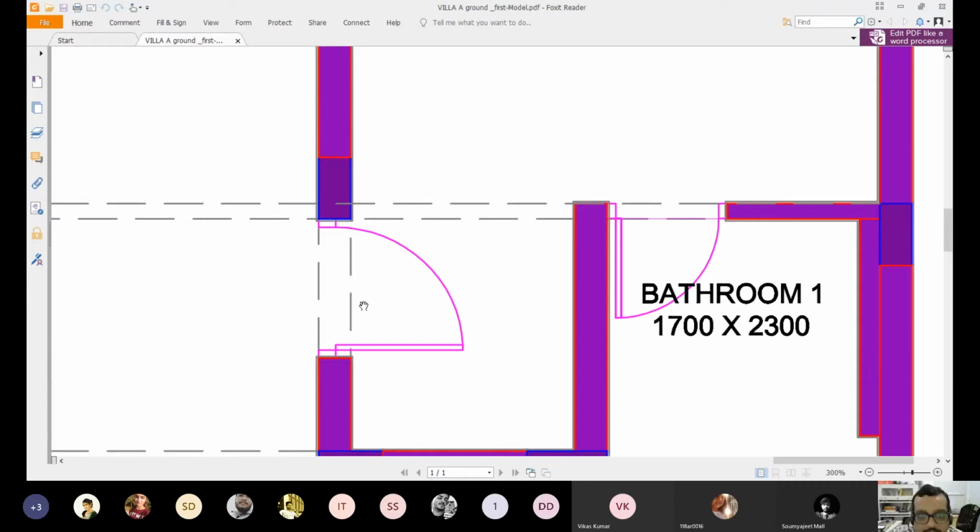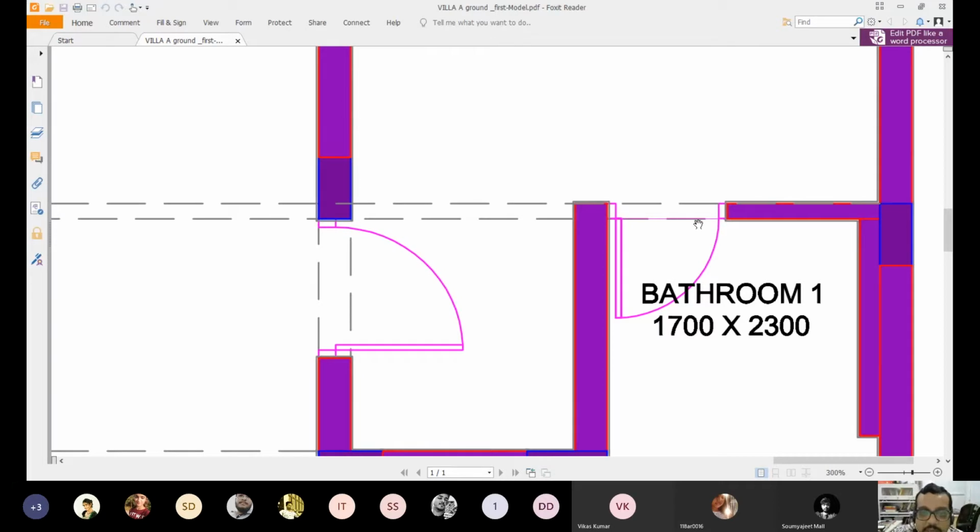Now these dashed lines mean there is a beam above. It may be a lintel. It may be the beam with the slab. But at this particular point there is no frame line, neither is there here. But you have a frame line, pink color frame line, here. Have you noticed it?